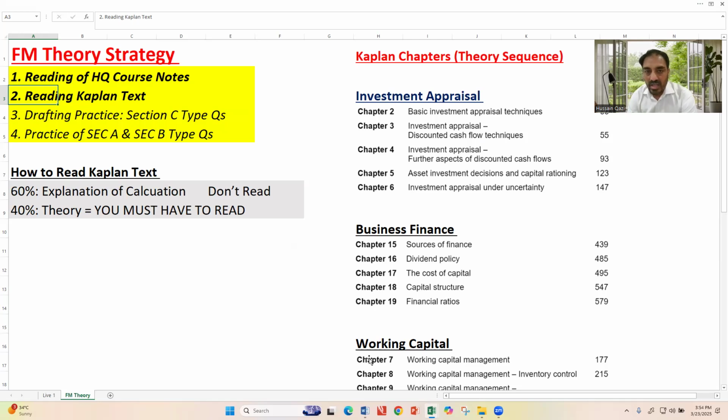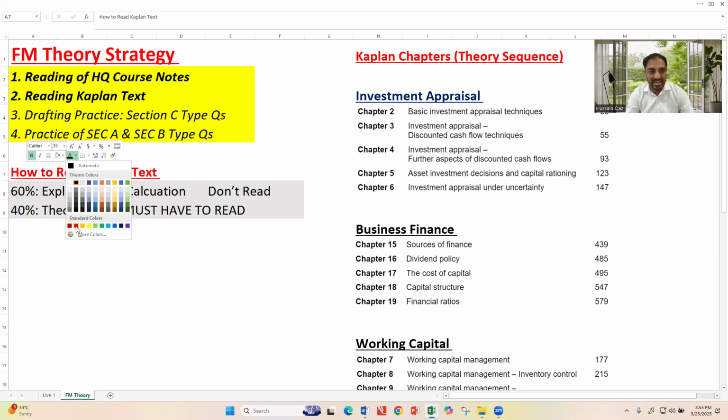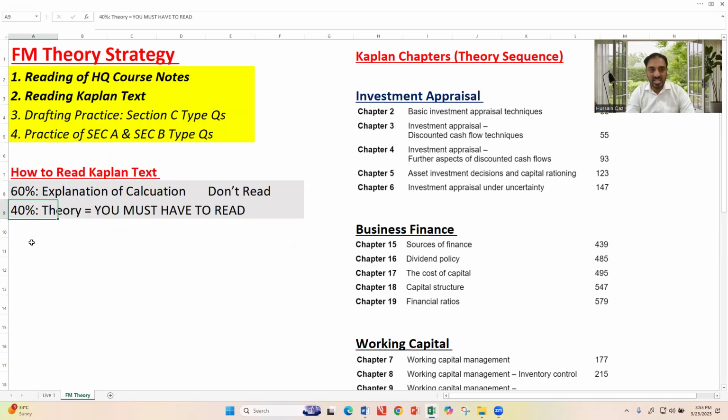Which chapter, sir? I will assign the chapters according to the topics. For example, for investment appraisal, you need to read chapters 2, 3, 4, 5, 6. But whenever you are covering the Kaplan chapters, the strategy you need to follow is this.